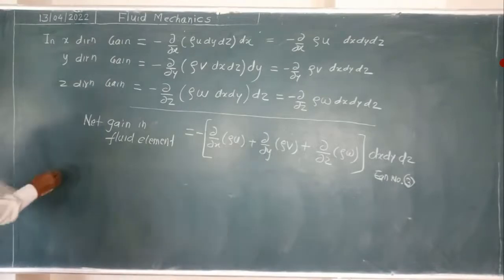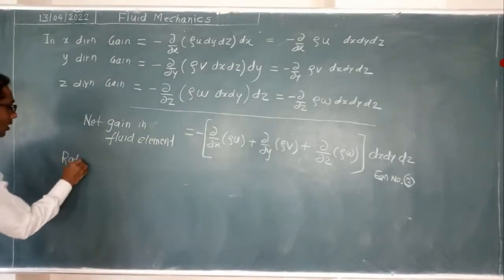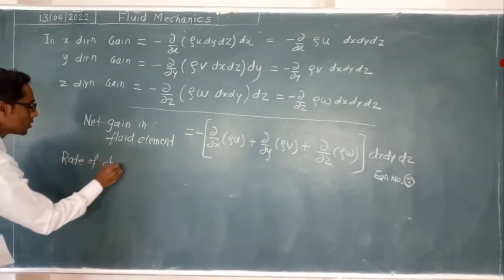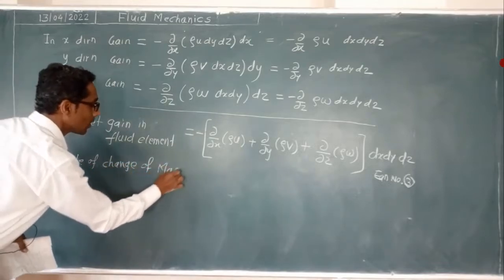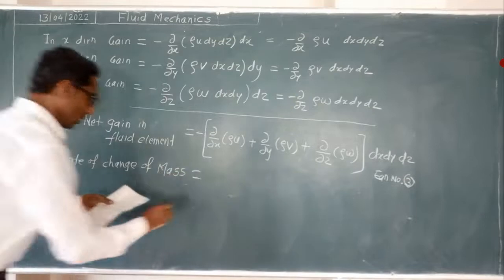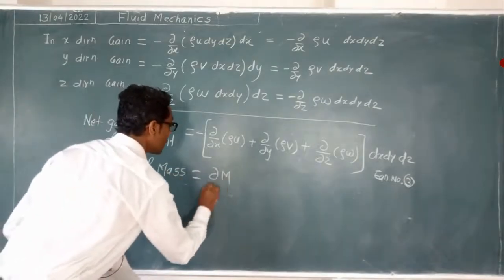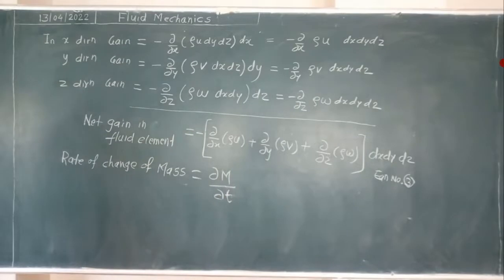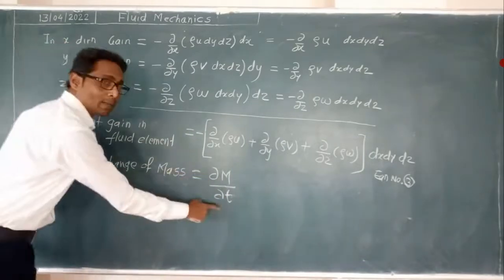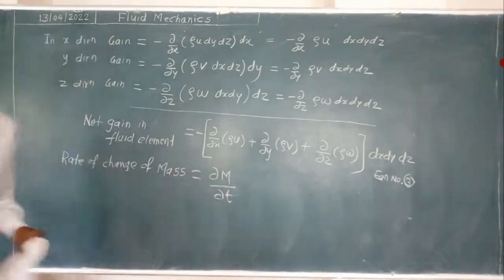See, the rate of change of mass is given with respect to time by ∂m/∂t. ∂/∂t is per unit time, m is mass.